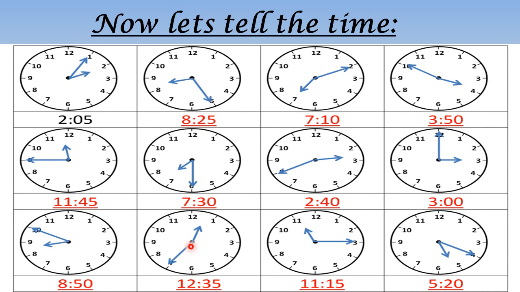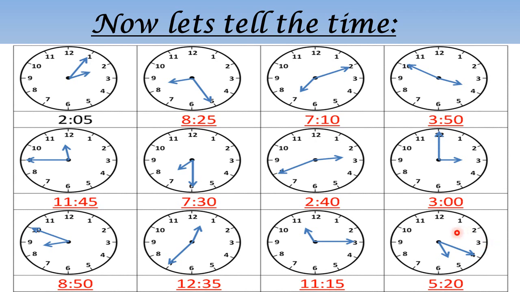And for the minute, we are going to take 5 into 7, that is 35. So it is 12:35. Here the hour hand is at 11, so we will write 11 here, and the minute hand is at 3, so we will write 5 into 3, 15 here, and the time is 11:15.